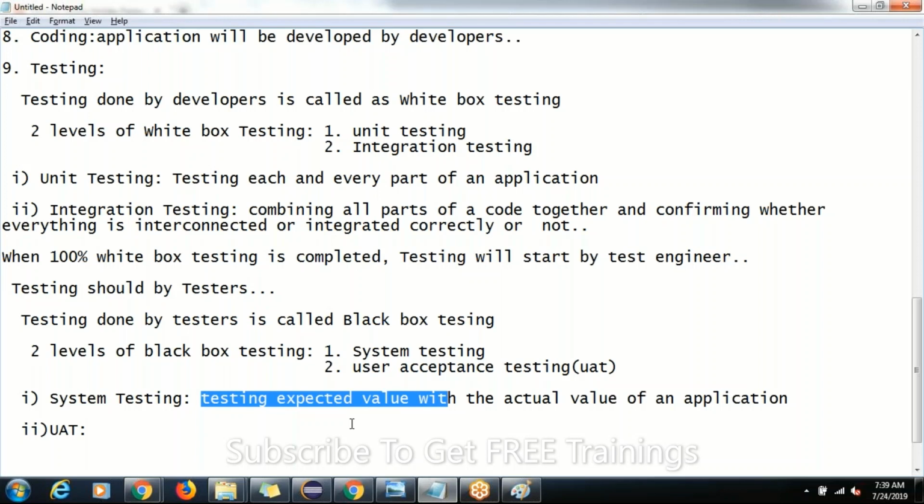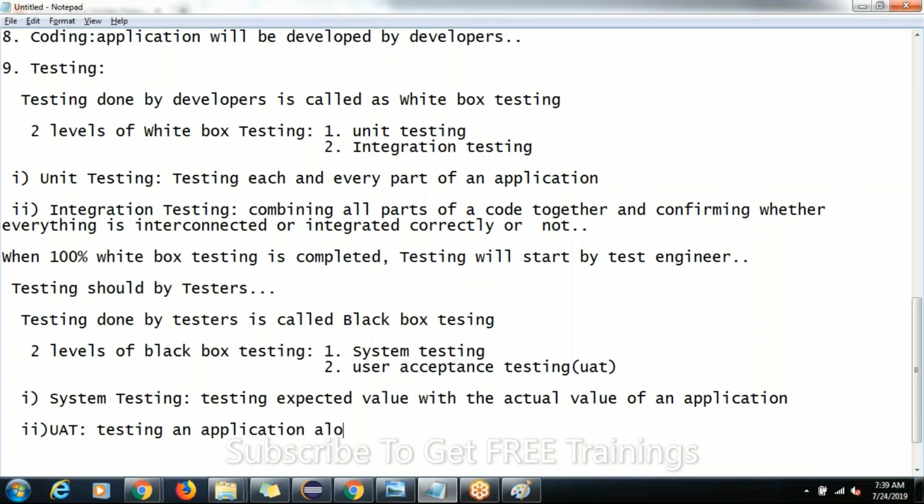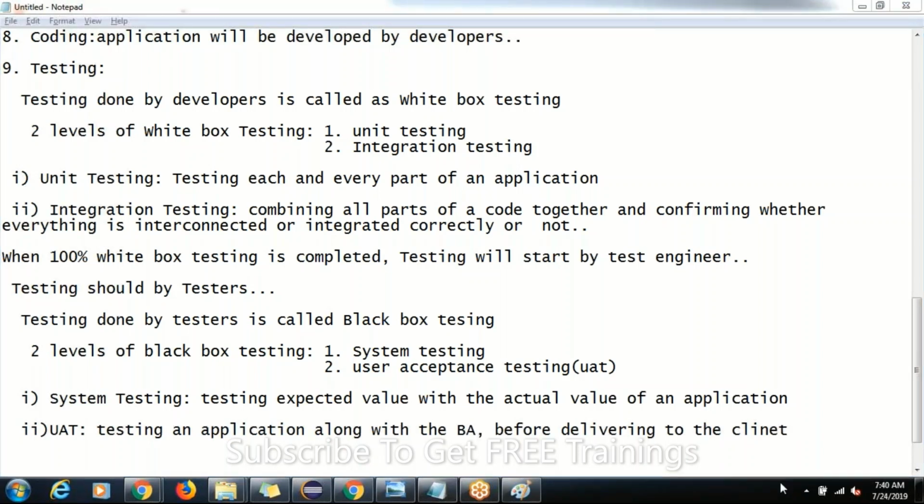Testing an application along with the business analyst before delivering it to the client is called user acceptance testing, guys.